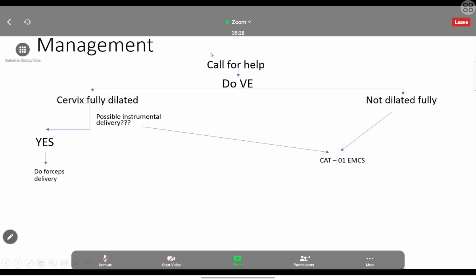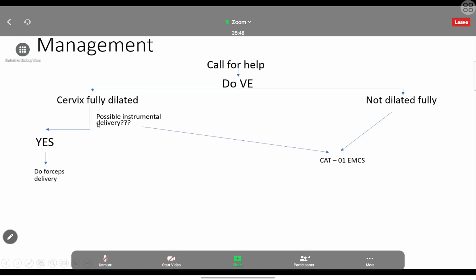If the cervix is fully dilated and the fetal station is 100%, then we know that we can go for immediate vaginal delivery. We can hasten the delivery with an instrumental delivery.